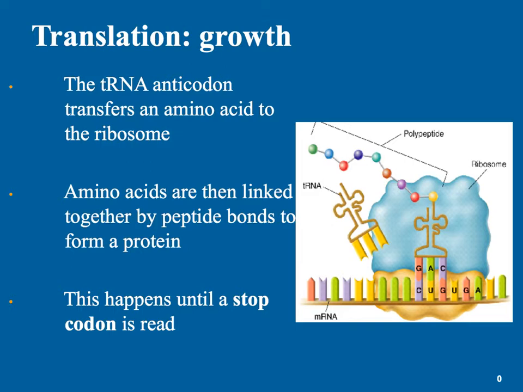Again, once a start codon is read, the ribosome is going to read it, and transfer RNA is going to bring over the corresponding amino acids. It's reading it in three base sequences. You can see here, this is the polypeptide chain that is being created based on this messenger RNA.